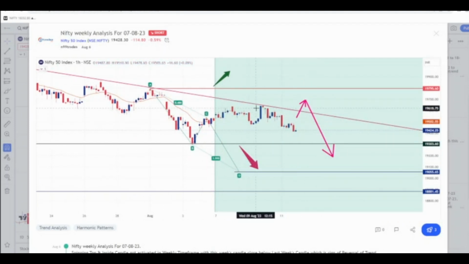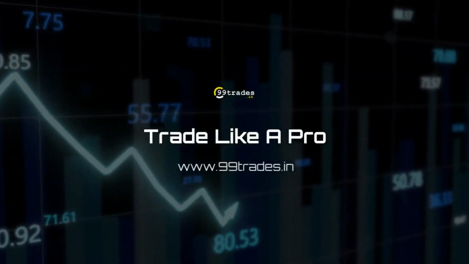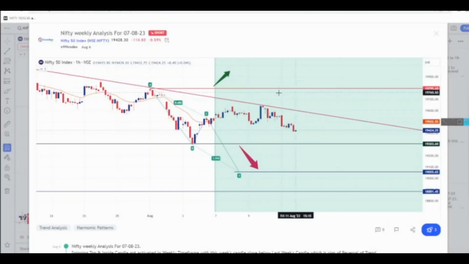See, from here the index exactly tested this level and this downside trend line, and from here it has given a fall, but still it has not given a breakdown of this 19,300. So the same view continues for this week also. This is the analysis of this week.